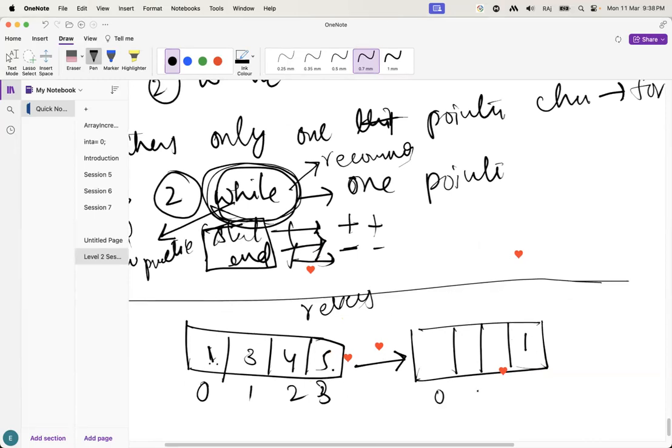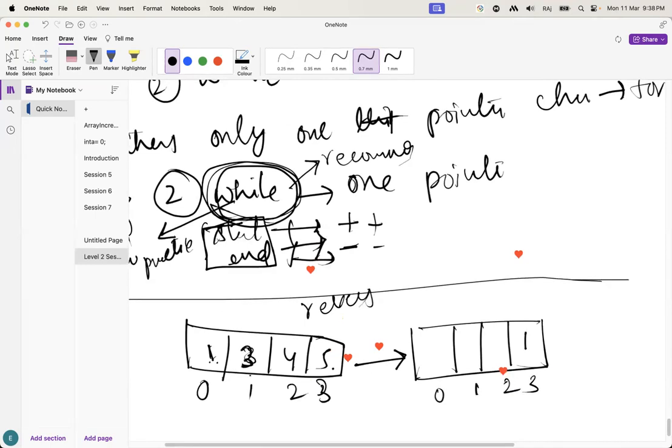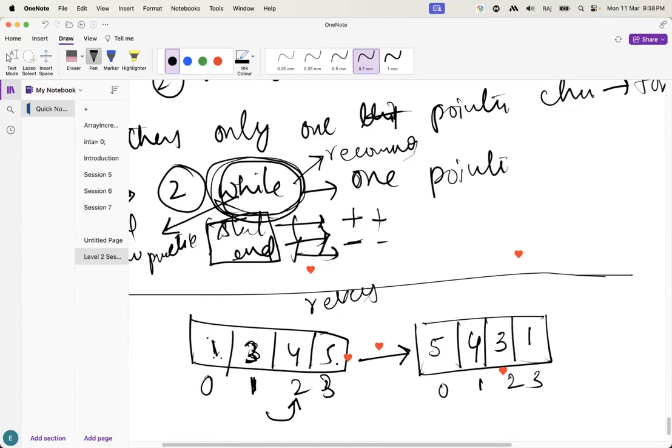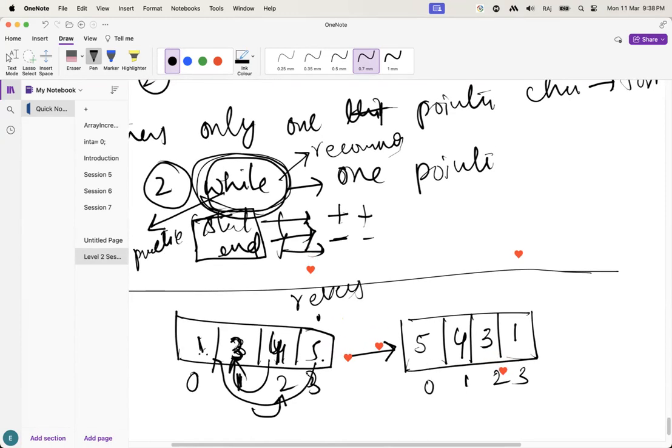So that means this one, guys, understand this one. And for the third one, what do we have to do? The first index is going to be stored in the last, so 3 will be here. In the same way, 4 and 5. Guys, when I changed the first index to here, I swapped the element at the fifth index to the first. Right, guys? If you want to change the second element, I have done the same with the second last element. I have swapped the elements. I hope you are clear.